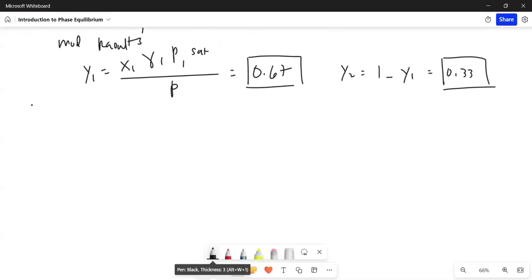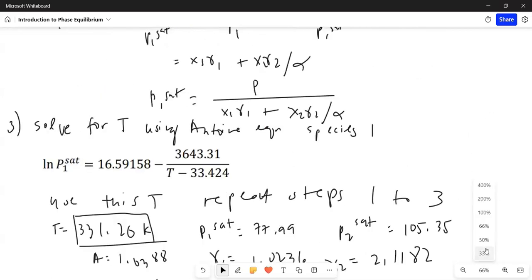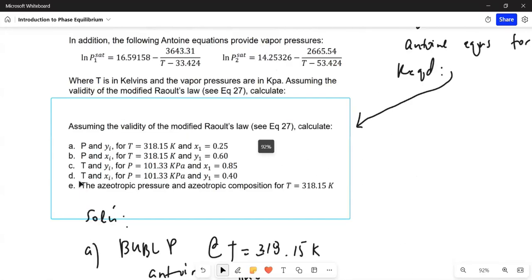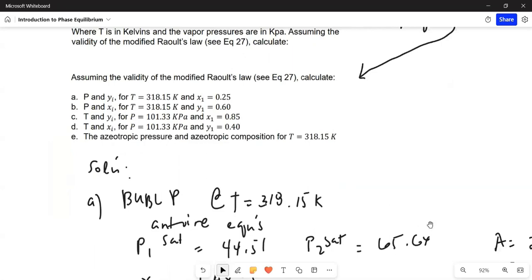Let's move on to letter D. For letter D, we're being asked for the temperature and X sub 1, the X sub 1 liquid, at dew T. By the way, letter C is actually bubble T. I think I made a mistake. It should be bubble T. Let me check.